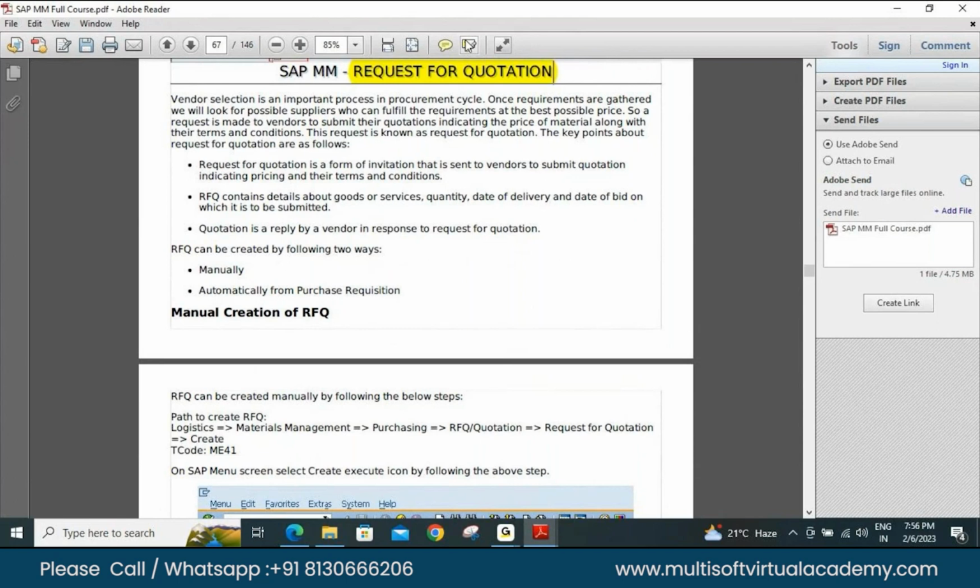So once you have finalized the purchase acquisition, this is a document. You have a list: I have to buy 100 pens and 200 markers. So you have finalized this. Now what will the purchase organization do? This is a task of the purchase organization, not a task of the SD department.